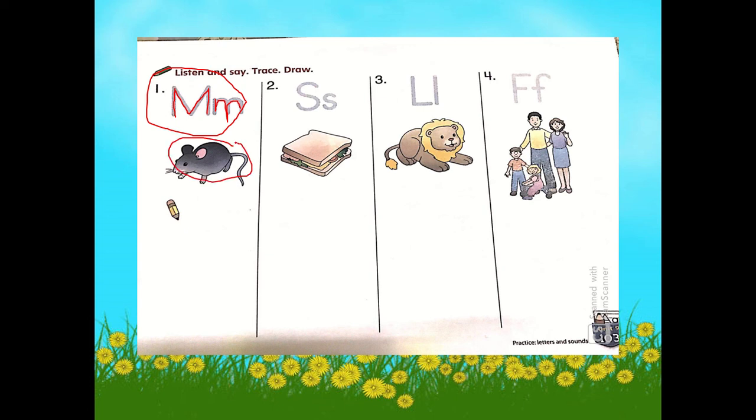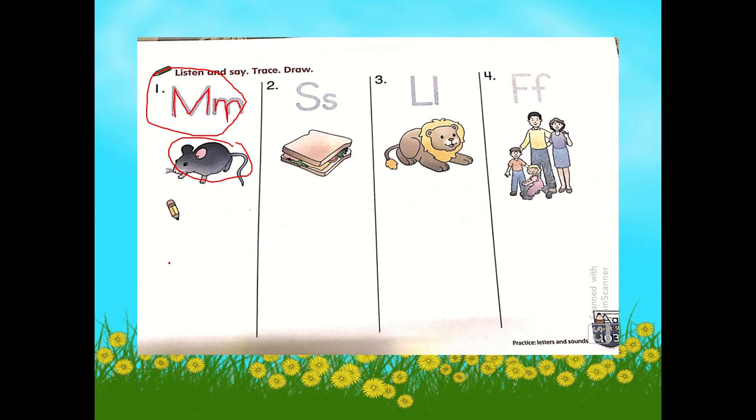A mouse, or the word mouse, begins with the letter M or with the sound of M. Now, think of another object that has the beginning sound of M. What other objects begin with the sound of M or begin with the letter M?